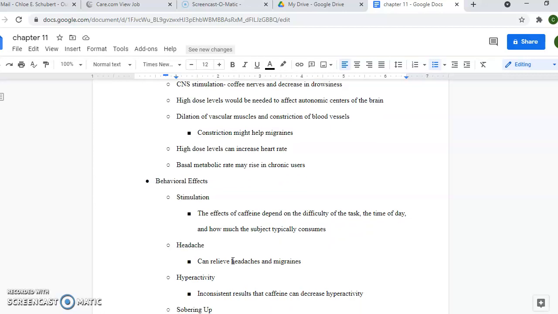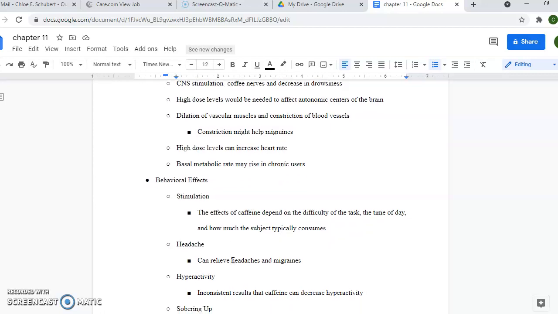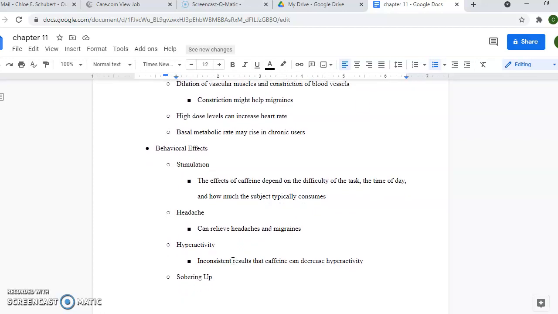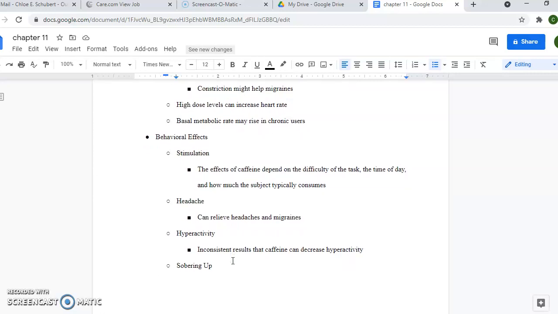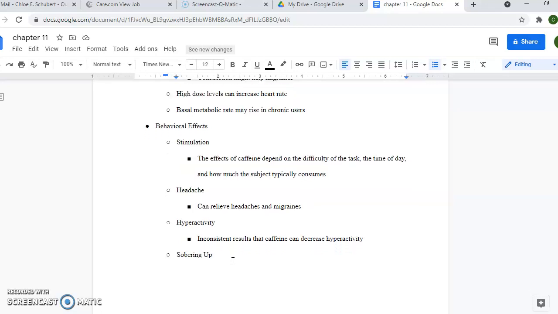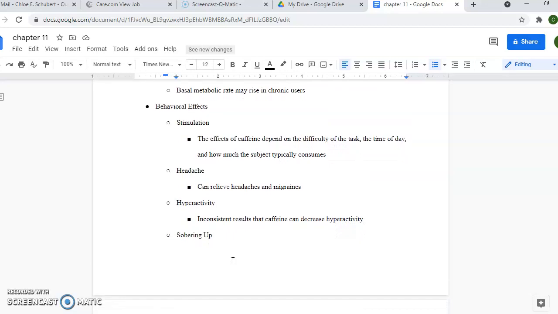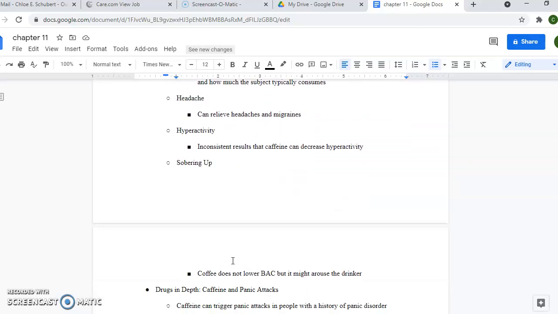Dilation of vascular muscles and constriction of blood vessels occur with the consumption of caffeine, and that constriction of blood vessels might help with migraines. High dose levels can increase heart rate, and the basal metabolic rate may rise in chronic users. Behavioral effects. Stimulation. The effects of caffeine depend on the difficulty of the task, the time of day, and how much the subject typically consumes.